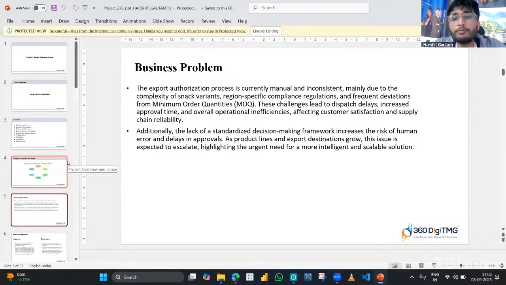For example, a few years ago, we got news that Maggie is using 4% lead, which was not allowed according to medical science. That is why in India and many countries, Maggie was banned for some time. Later on, they fulfilled the criteria and used only 2% lead.